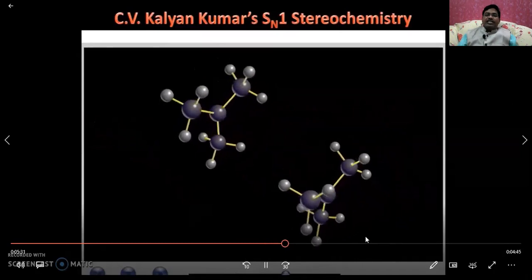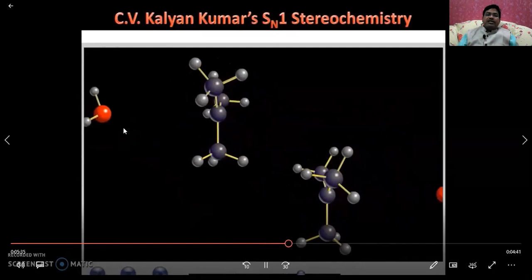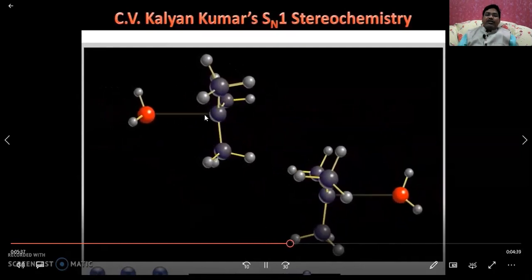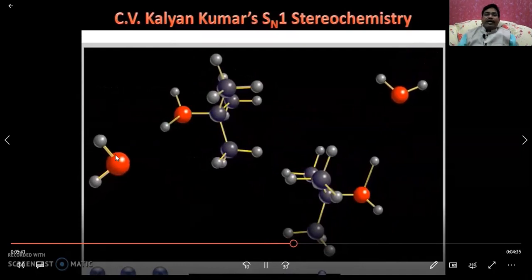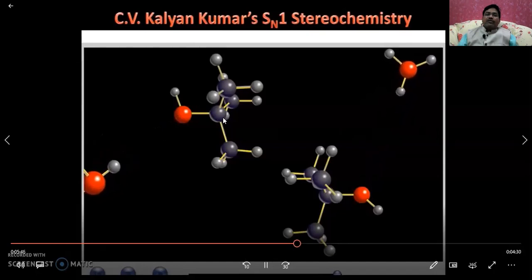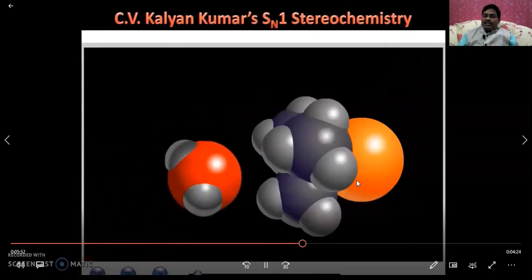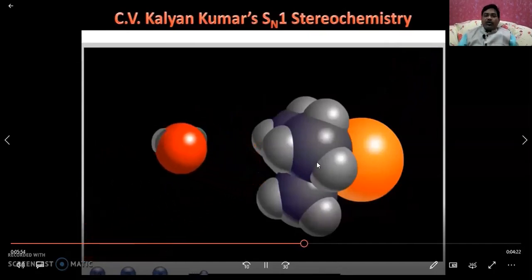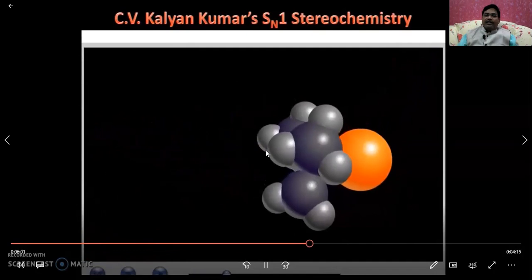Free rotation is possible, and after the free rotation, the nucleophile may attack on the opposite side or on the same side as the leaving group. Then it accepts the proton, so that inversion of the configuration is formed in one case, and retention of the configuration is formed in the other. Once again, this is a collision of the reacting molecules, the water molecule, and this is the case.